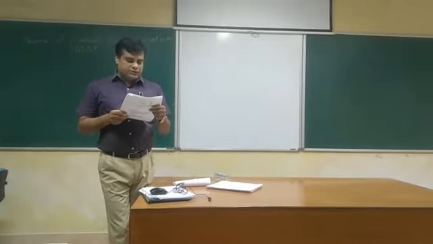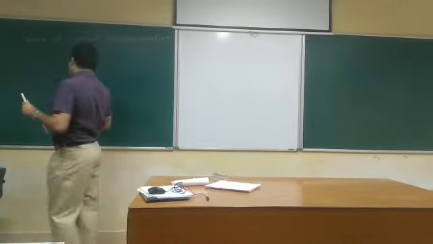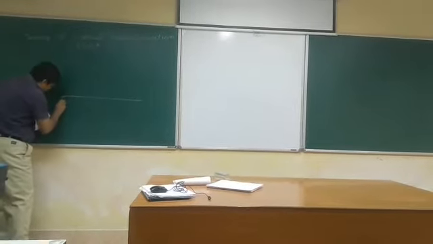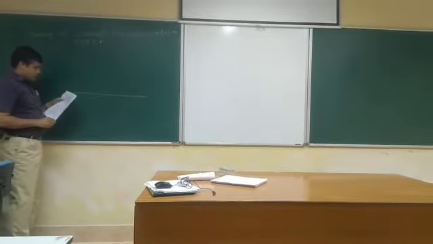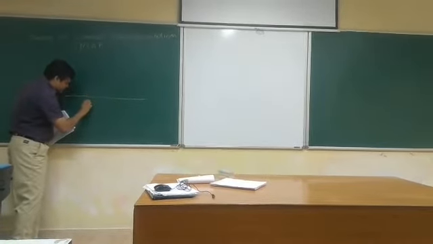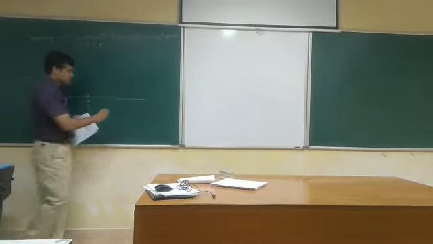Now suppose that a particular particle is born at a time tau. So this is a time axis, say your time starts from now, 0, and at a particular time, this is tau.